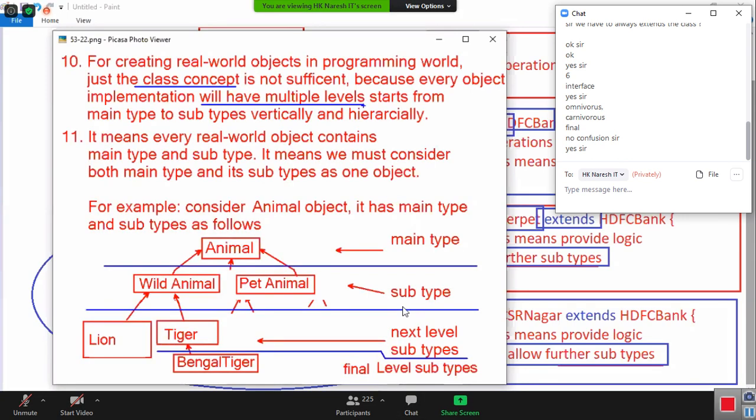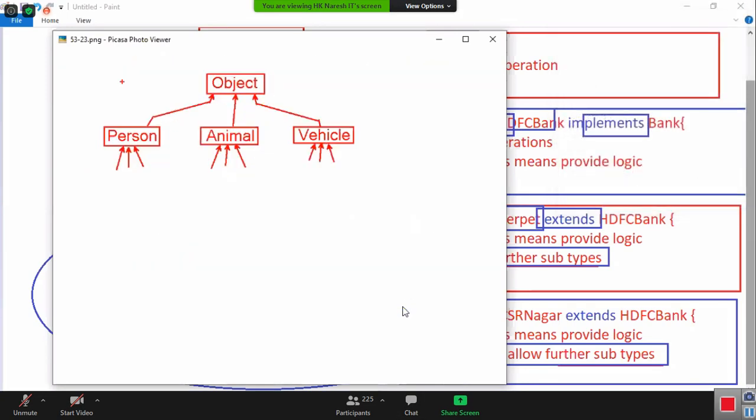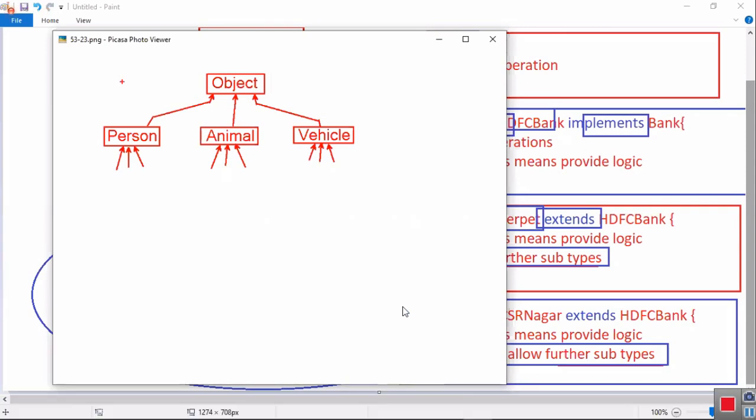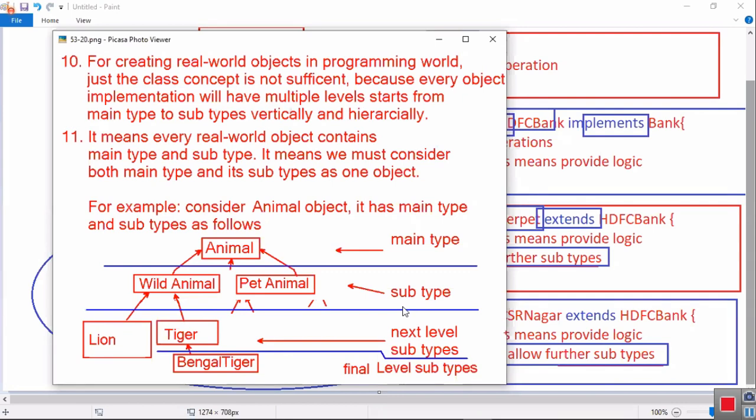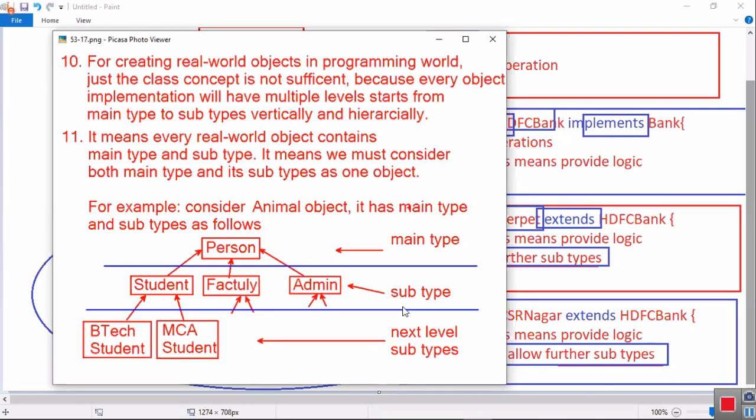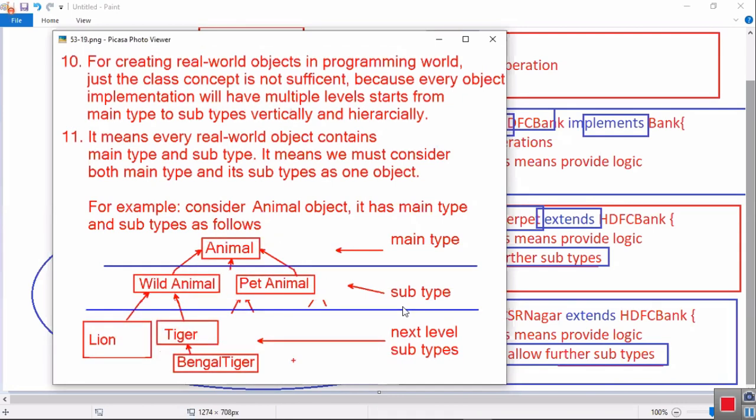Look here. What is an animal? What is a person? What is a vehicle? I am taking three objects: person, animal, vehicle. What is a student? Student is a person. What is a lion? Lion is an animal. What is a bike? Bike is a vehicle.